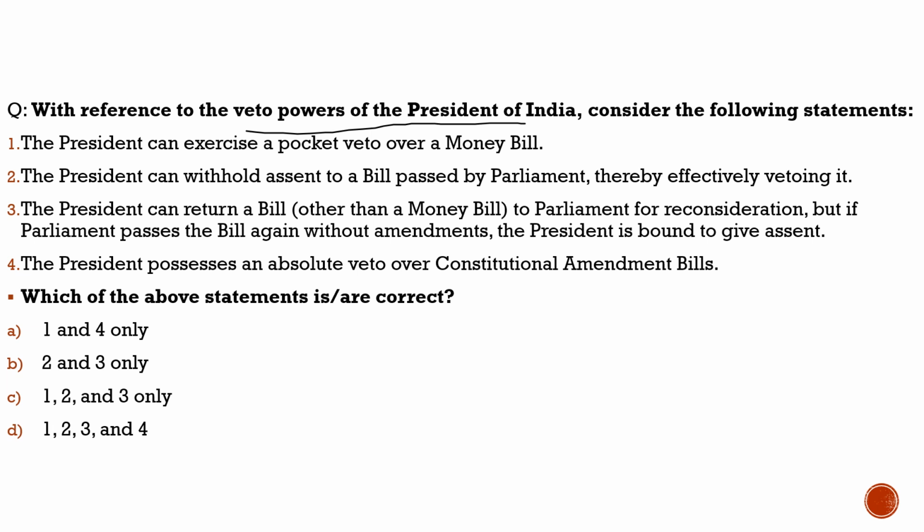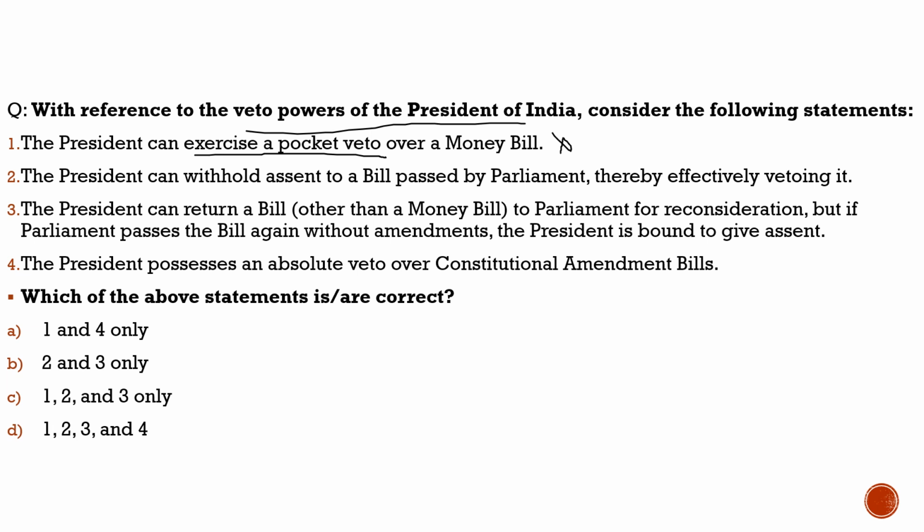Here the question says, with reference to the veto powers of the president, consider the following statements. First statement, the president can exercise a veto, a pocket veto on a money bill. For a money bill, he either rejects it or accepts it. There is no pocket veto for the money bill. So the first statement is incorrect.